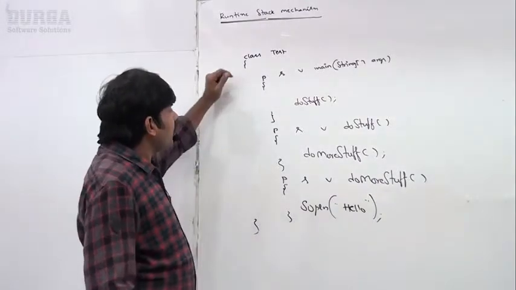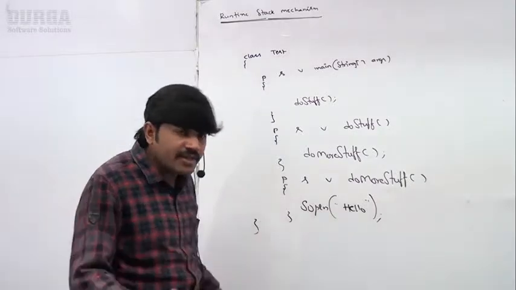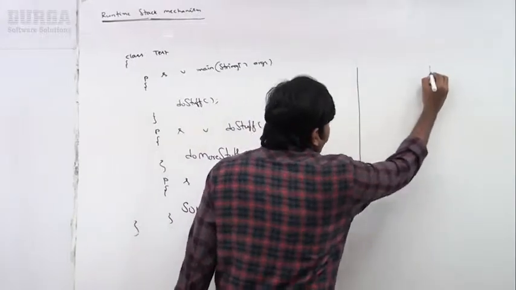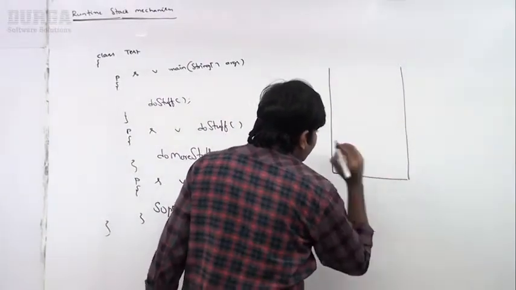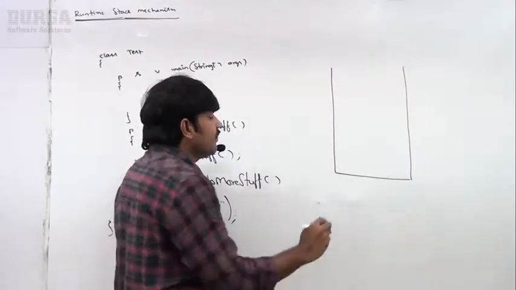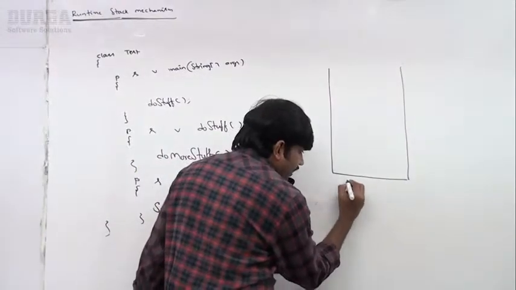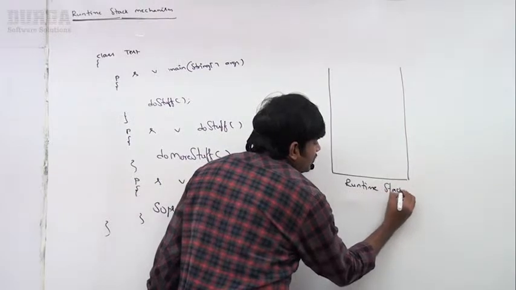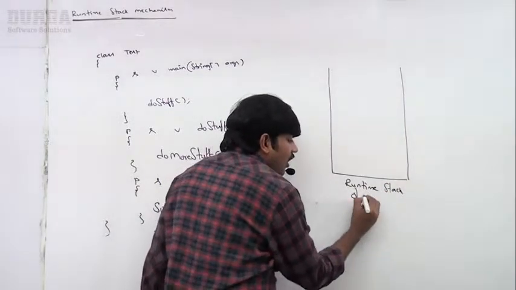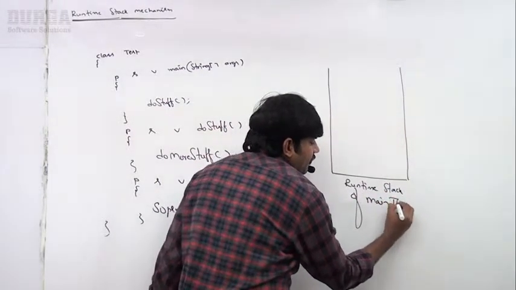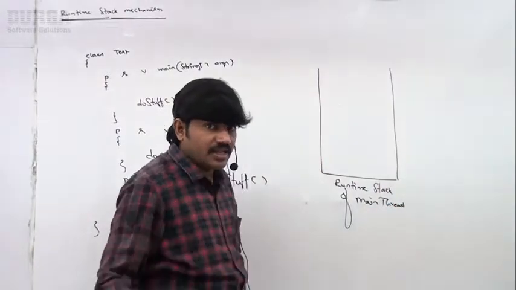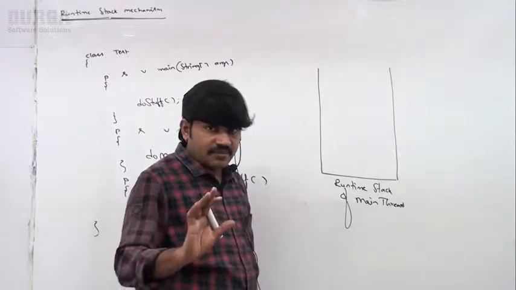Now, for the main thread, for every thread, JVM will create one empty stack, one runtime stack. This is the runtime stack of the main thread. Who creates this? JVM is responsible to create this runtime stack.